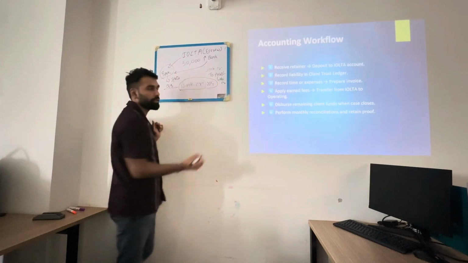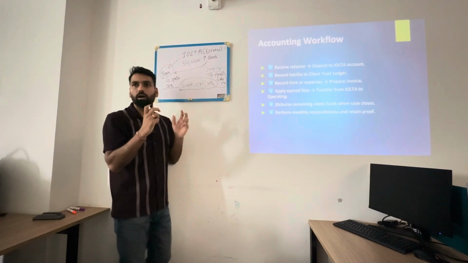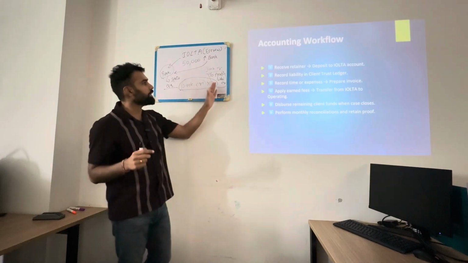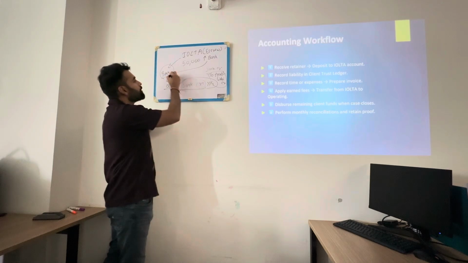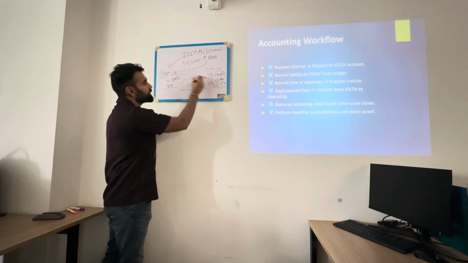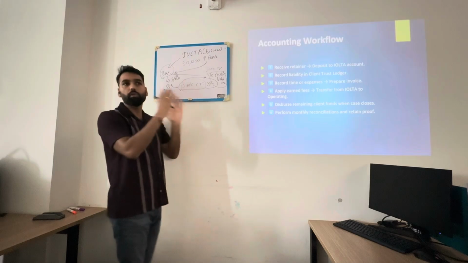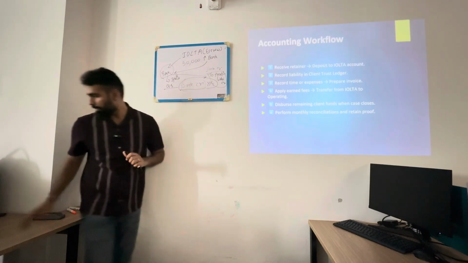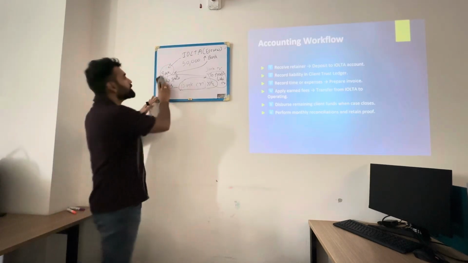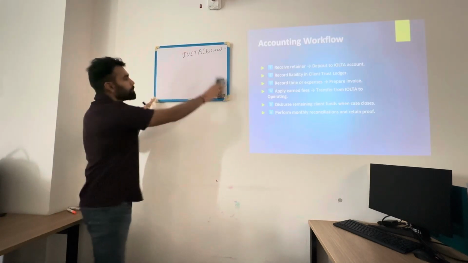So that will be credited. This trust liability account is basically a dummy account that will be used to keep all the liabilities and assets in check. So the balance in my IOLTA bank account will always tie back to this number. If these two do not tie, that means you made a mistake in one of the transactions that has happened.